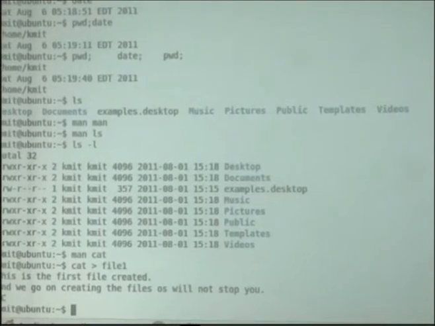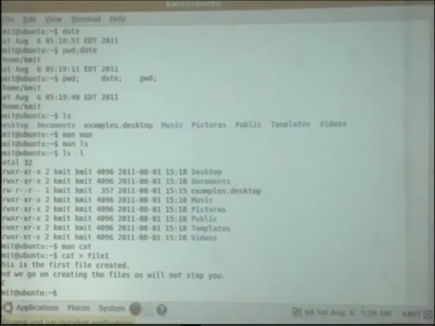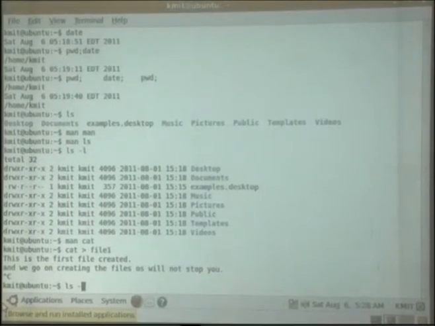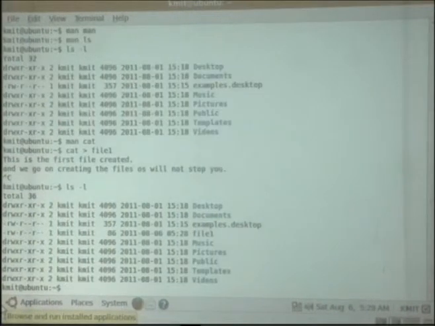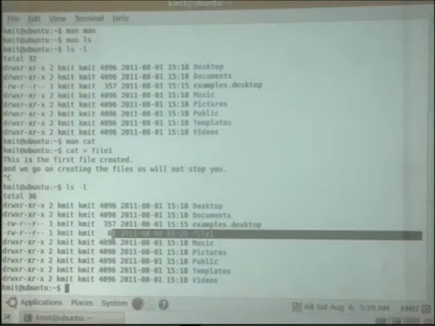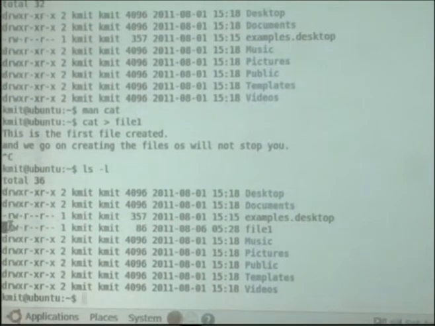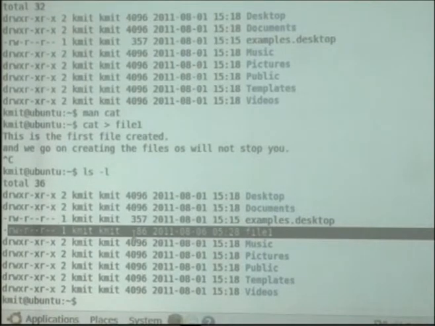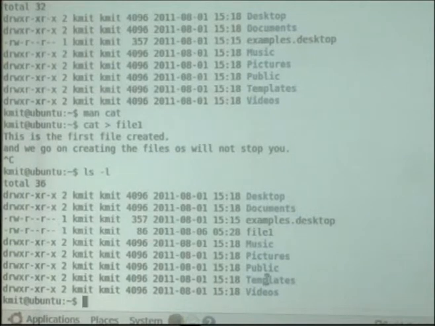Now earlier when we did ls with option L, it showed different types of directories and one ordinary file. Now when I execute the same command, this time it should show me file1. Okay, now we have seen that file1 has been created. It's a normal text file, and we have different permissions on it, and it gives you the size of the file and what time we created it. So we have created a file.